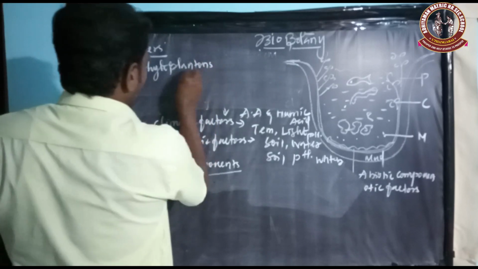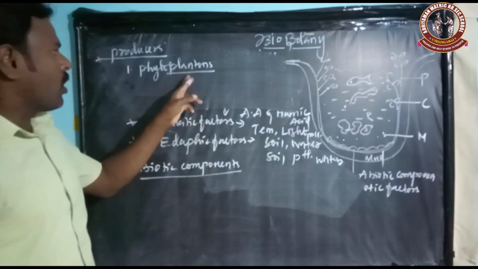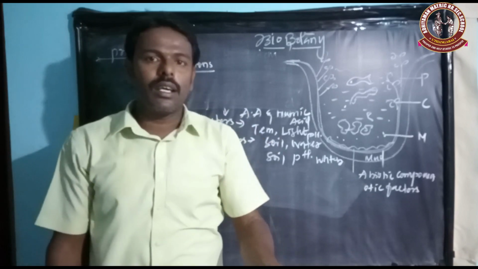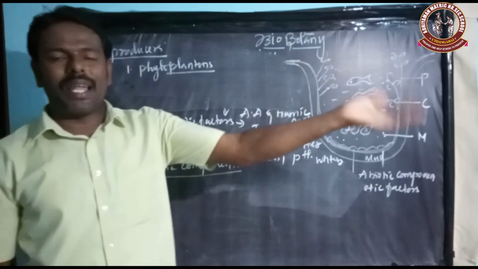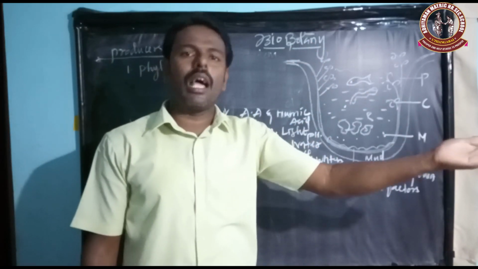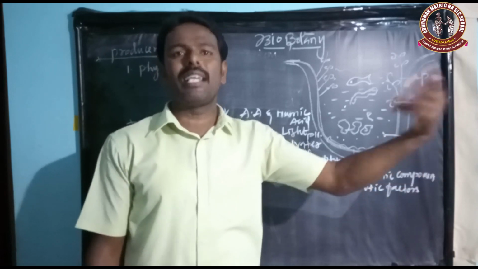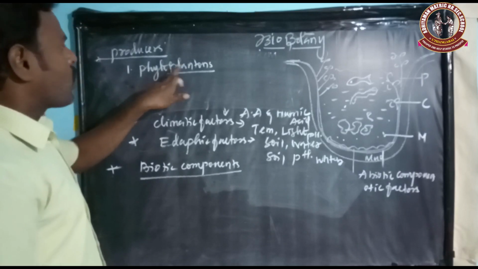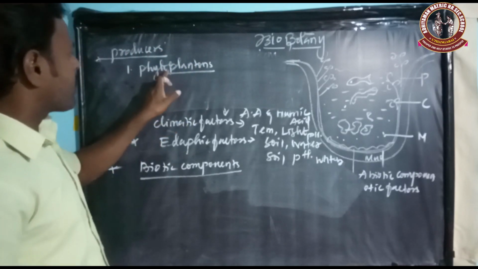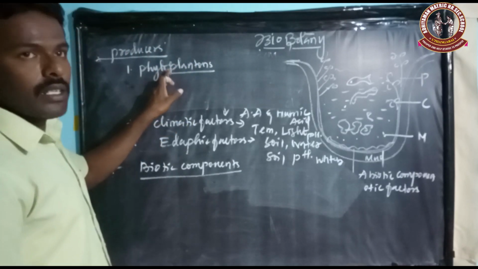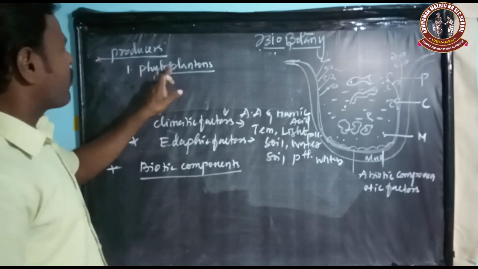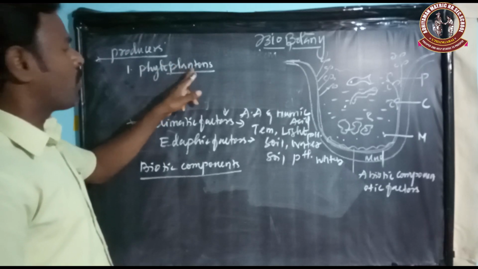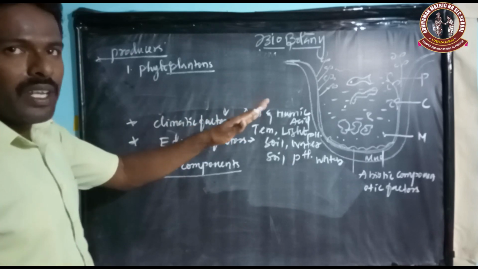What is meant by phytoplankton? Phytoplanktons are nothing but floating plants, maybe unicellular or multicellular. Mostly they are unicellular, floating in the waters. Phyto means plant, and plankton means floating. Phytoplanktons means the floating plants.